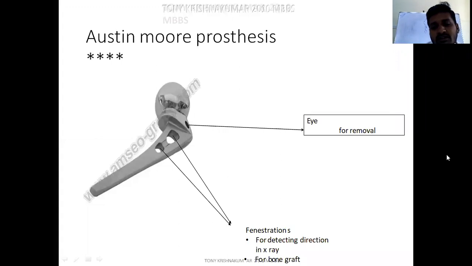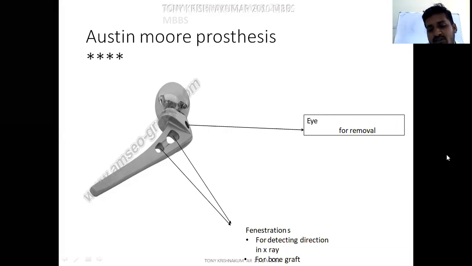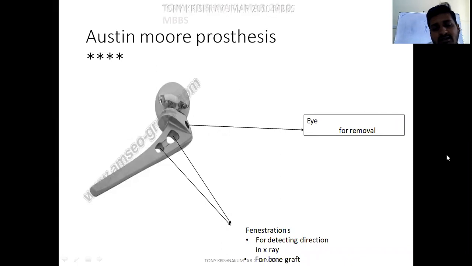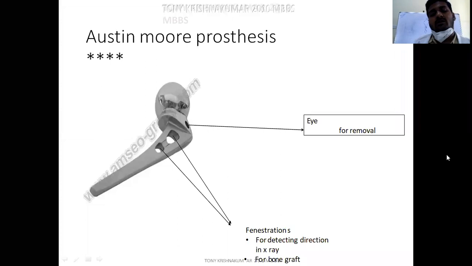See, fenestrations. The stem has 2 fenestrations, which make the prosthesis lighter, help to detect it in X-rays, and allow us to keep the bone graft extracted from the femur head inside, so that osteosynthesis will take place and the prosthesis will be held tightly. And here is another fenestration or eye for removal of the prosthesis when needed.